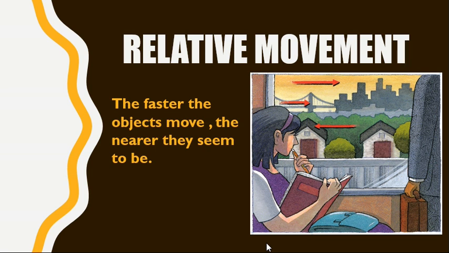When we are moving in a car, although we are stationary, we are not moving, the car is moving, and the near objects are moving fast in the opposite direction, and the far off objects move very slowly. This is a monocular cue, and due to this monocular cue, we are able to receive perceptions smoothly and to interpret them. Otherwise, our brain will be jumbled with the haphazard sensations around us.